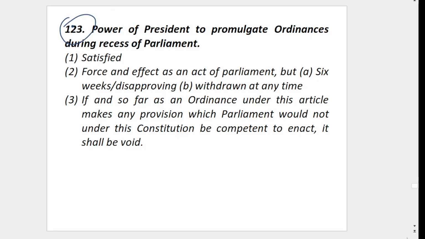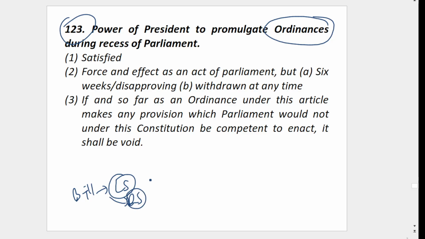Then Article 123, powers of the President to promulgate ordinances. Ordinances means, when a bill is there, Lok Sabha and Rajya Sabha pass the bill and it becomes an act after the President signs. Let's say Lok Sabha is not in session.